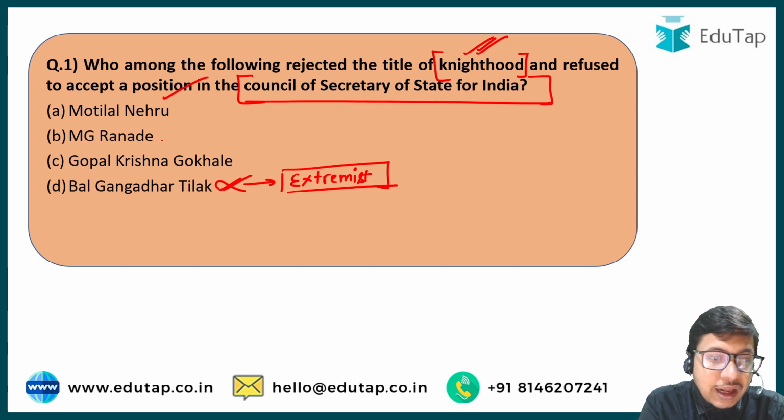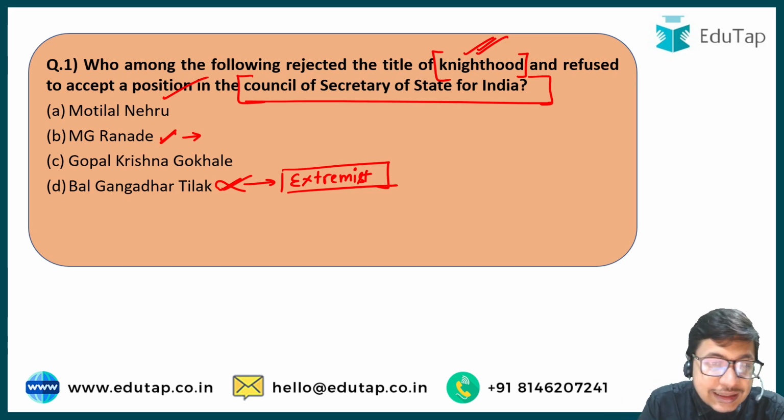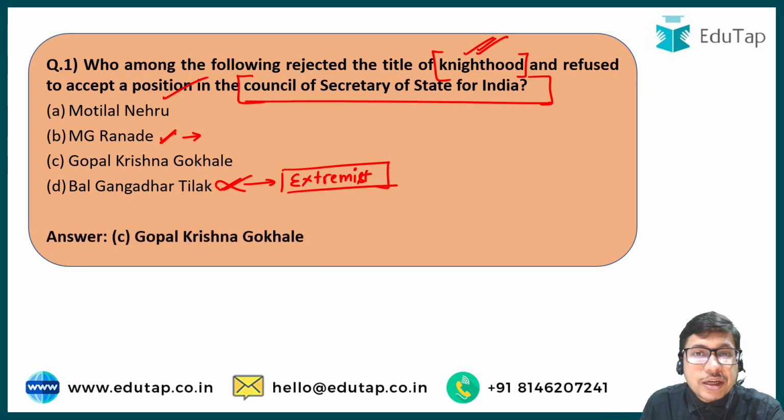Next, M.G. Ranade, he was a very distinguished personality, a jurist and an advocate from the province of Bombay. He also went on to become a justice in the Bombay High Court. So yes, very exemplary in his service and also well respected by the Britishers. But he did not refuse the title of knighthood and did not refuse the entry into the Council of Secretary of State for India. Basically, this was done by Gopal Krishna Gokhale, option C.